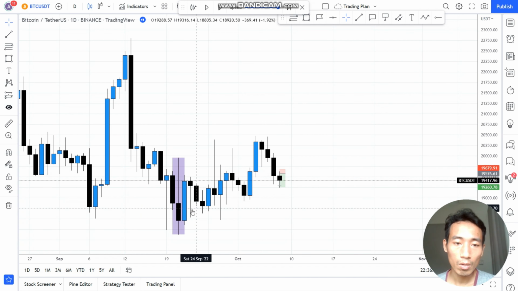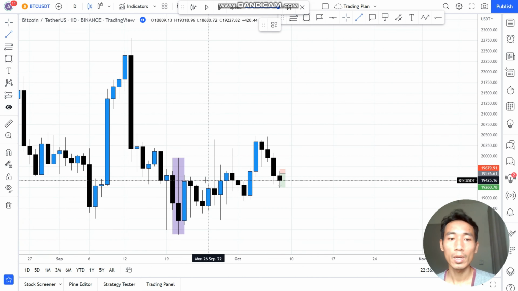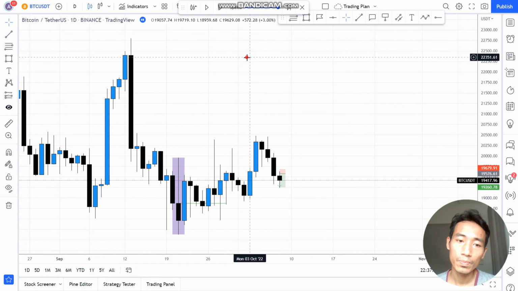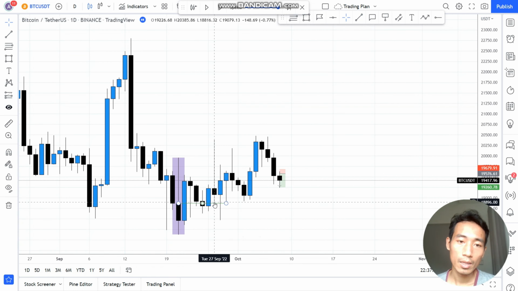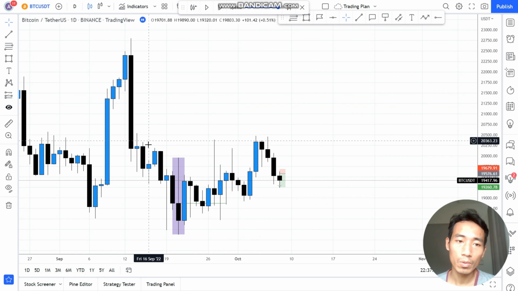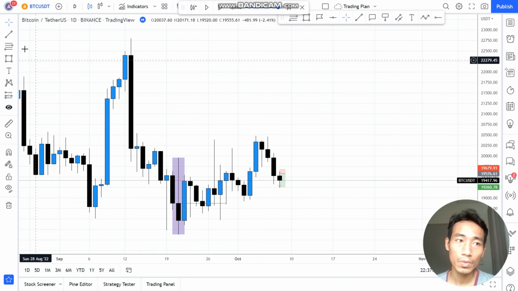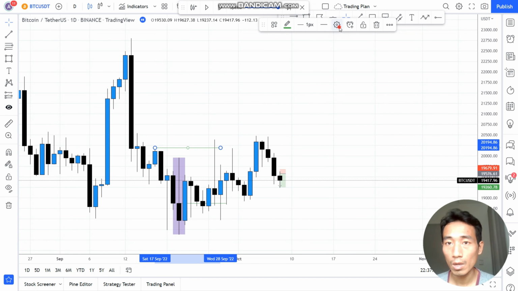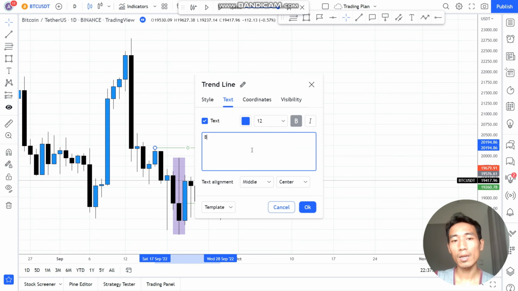So price consolidates around this candle, respecting this candle on daily, and then price takes out this high right here. When I see this happen, what do I think?